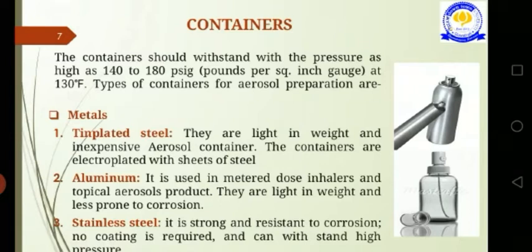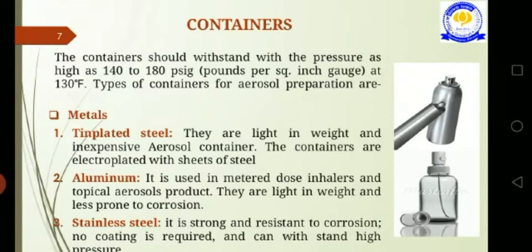This is the metering valve's function, that the dose is accurately given by these metering valves. And the amount delivered should be reproducible, not only for the dose delivered from the same container but also from different containers of the batch.